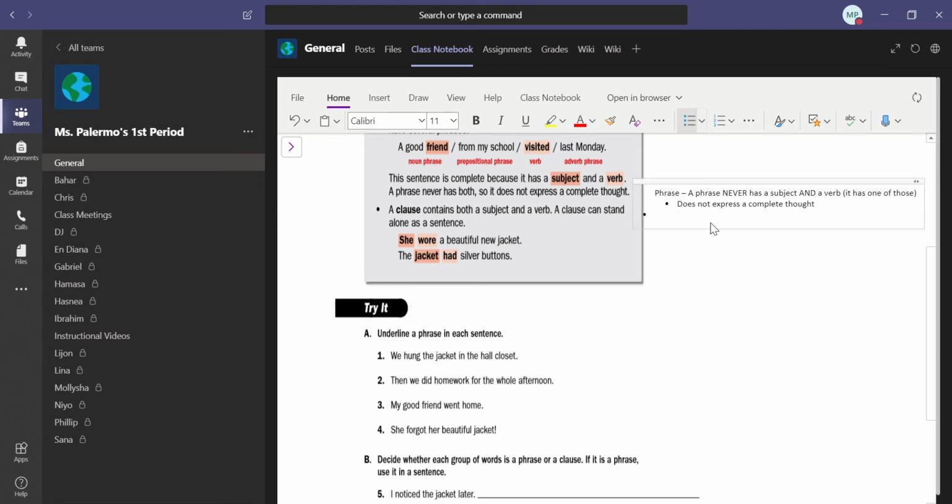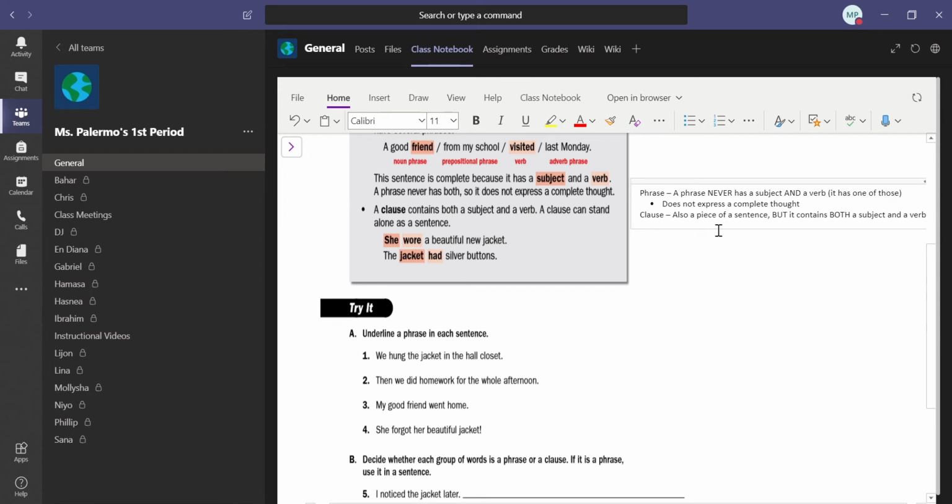All right, so now I'm going to talk about clause. And we talked a little bit about clauses in class, but not a ton. But a clause is also a piece of a sentence, but it contains both a subject and a verb. It has to have both. So if you were to take a clause out of a sentence, it can stand by itself as a sentence.